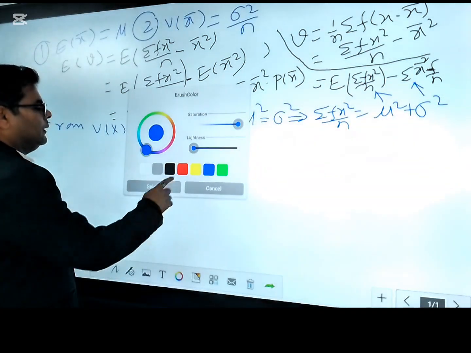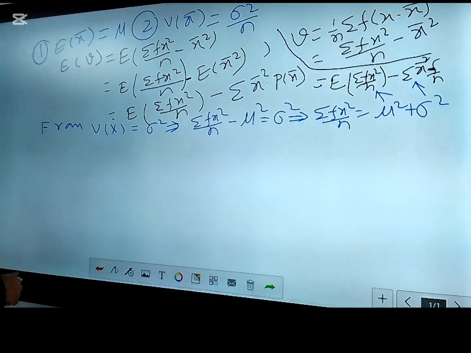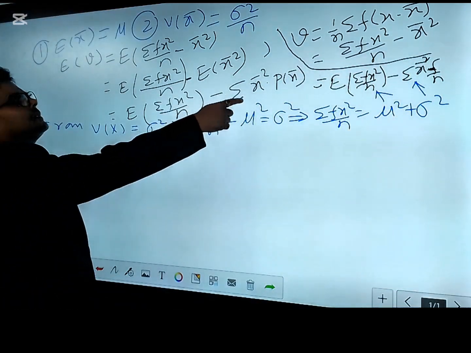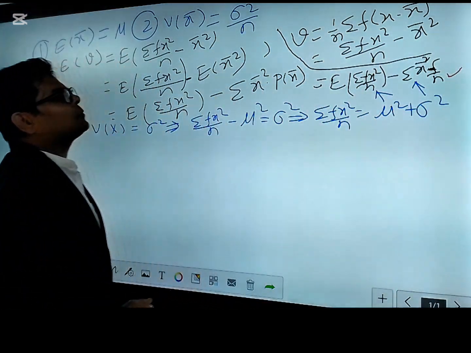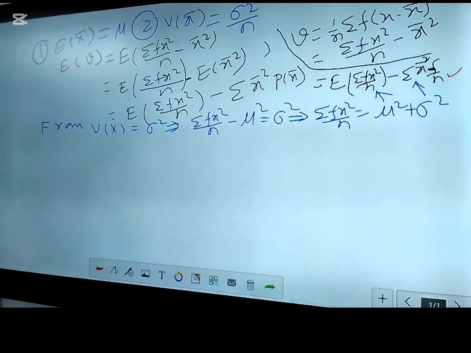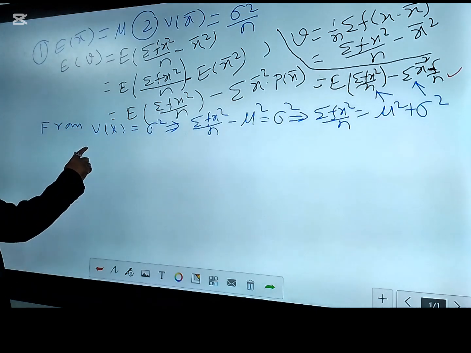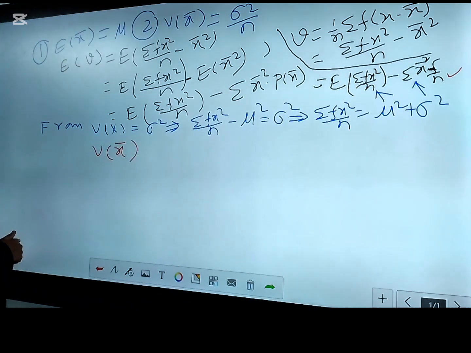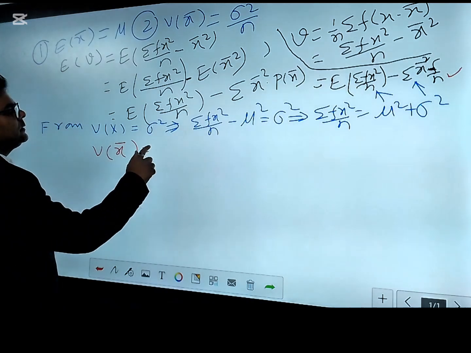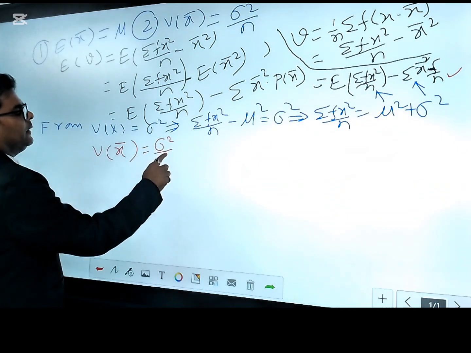Now let's try for the other term. What is required here is x bar square, or f x bar square by n. So let's see what happens. Firstly, try the variance of x bar, and you know that this is sigma square by n.